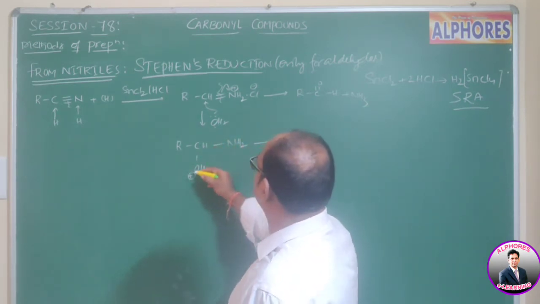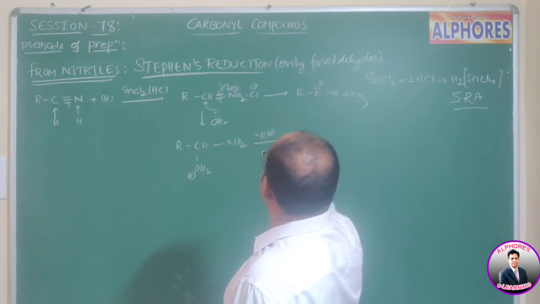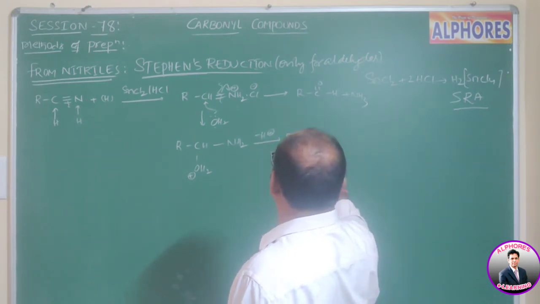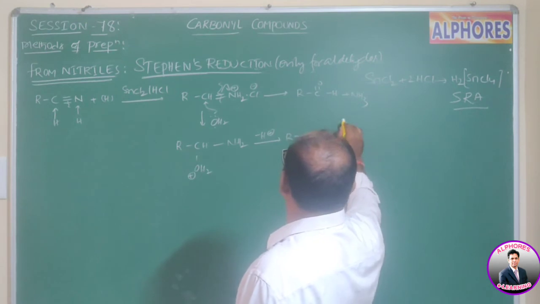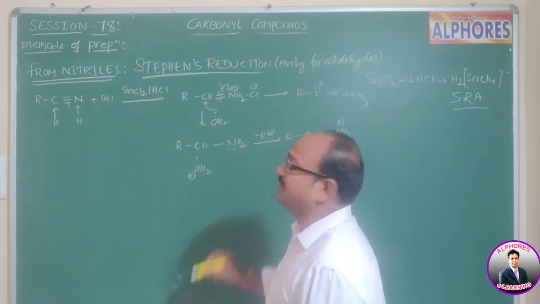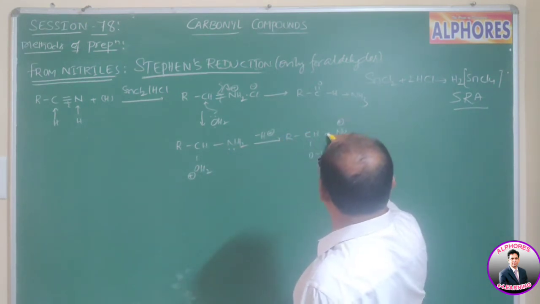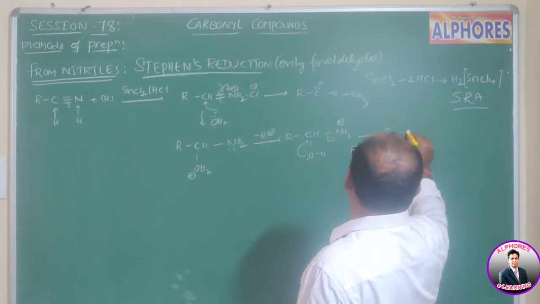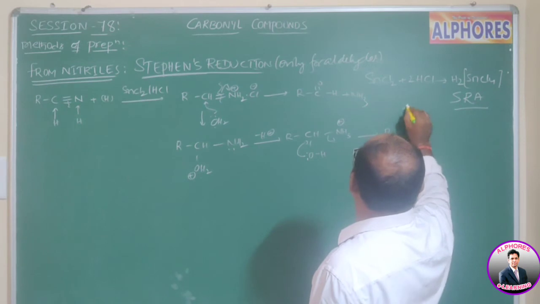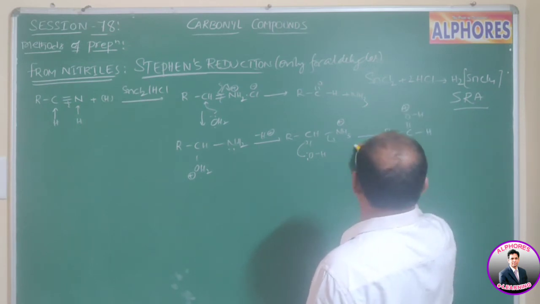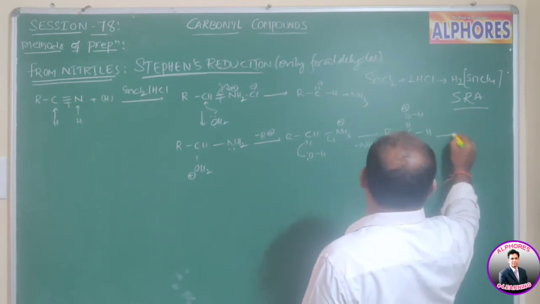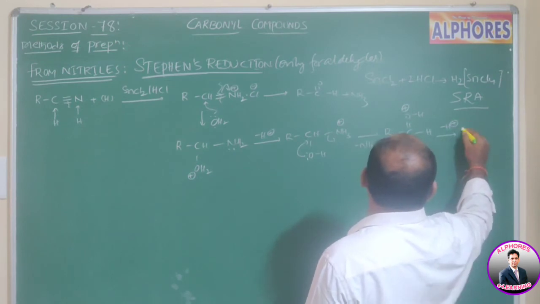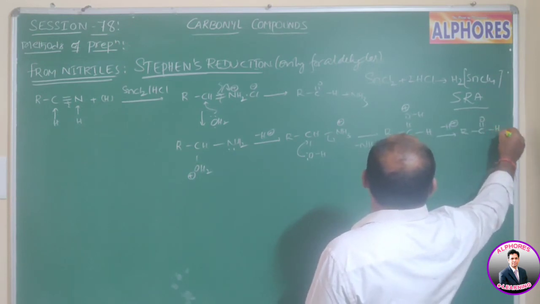Next, this one leaves H+ and gives RCHOH NH3+, meaning this H+ is taken by the nitrogen. Then NH3 acts as a leaving group and the oxygen donates electrons. RC double bond OH plus H and NH3 comes out, and in the final step H+ comes out. We get RC double bond OH.